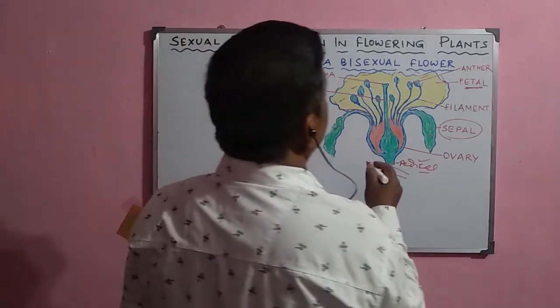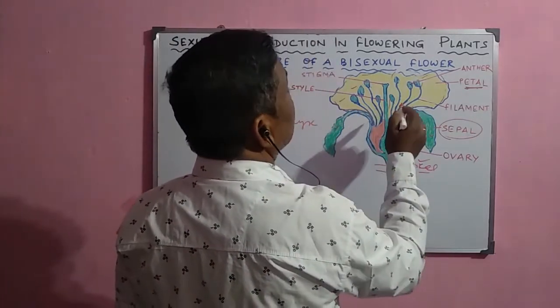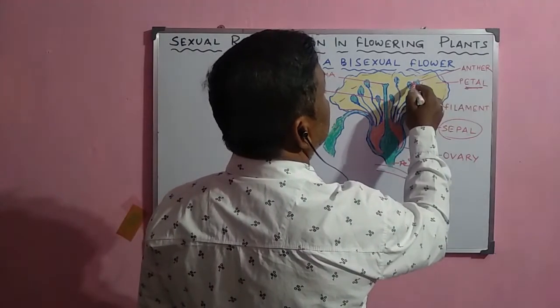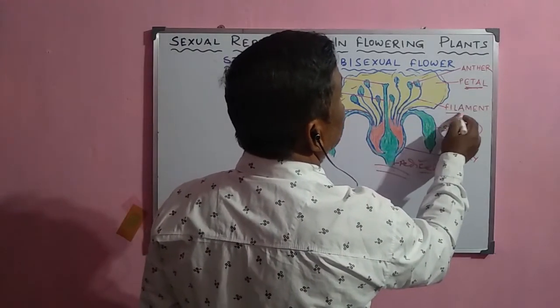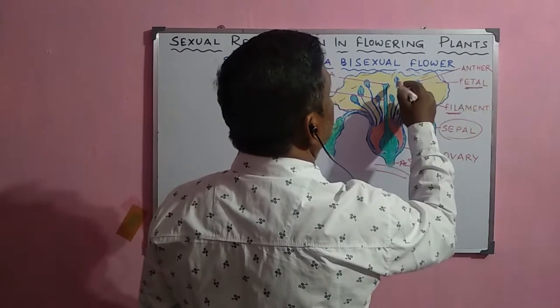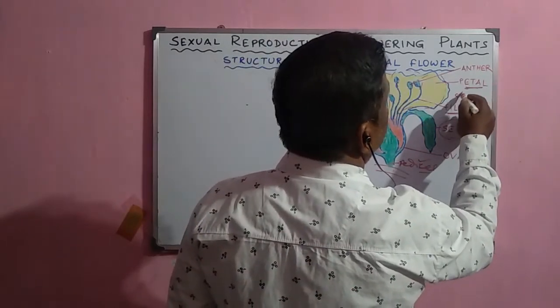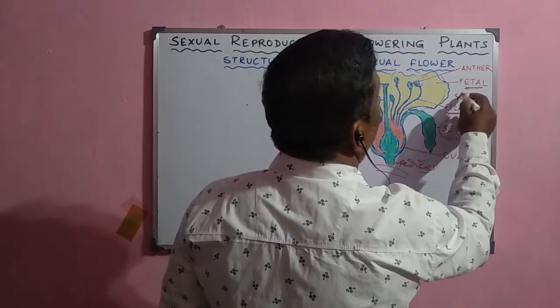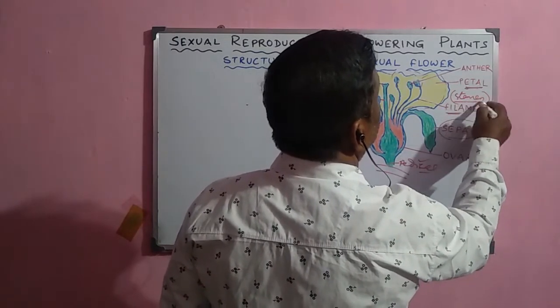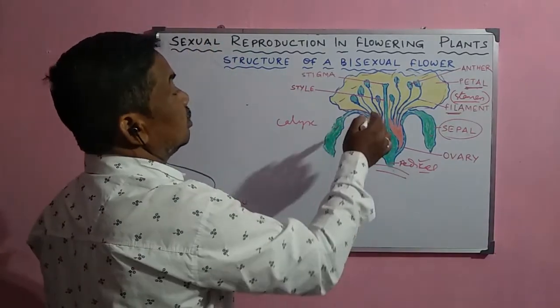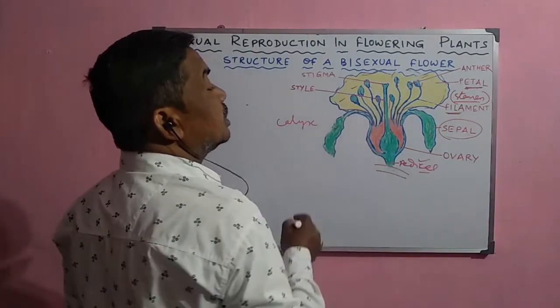Now, the next important whorl is the male whorl. These are the anthers, and this is the filament. Anther and filament jointly make the stamen. This is the stamen, or the male whorl, which is the androecium. Androecium consists of a number of stamens.